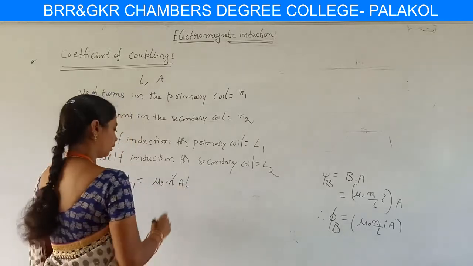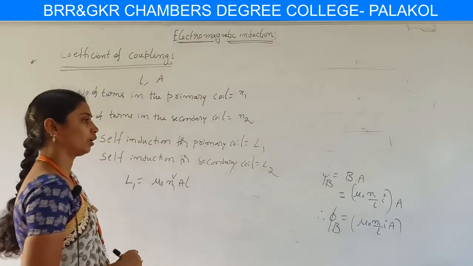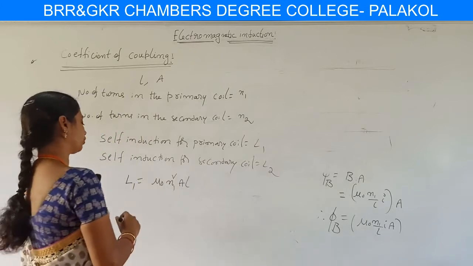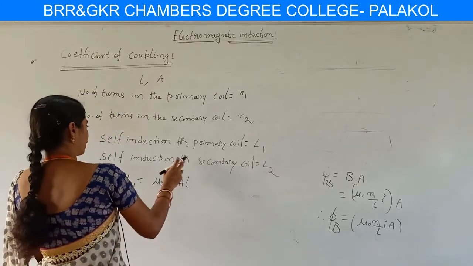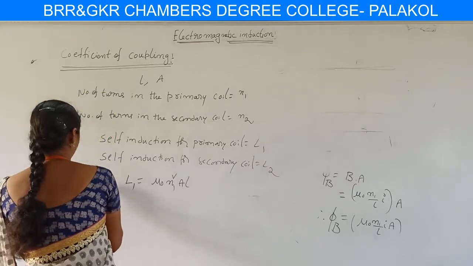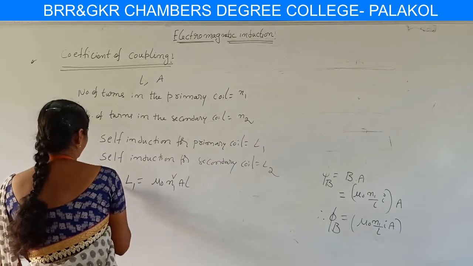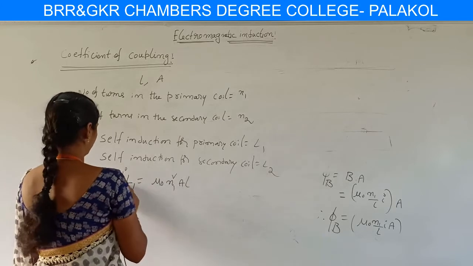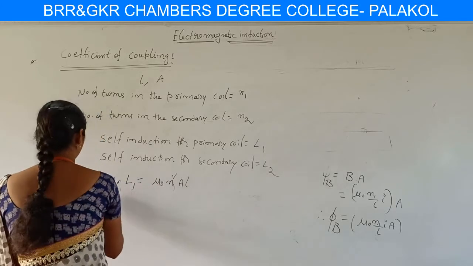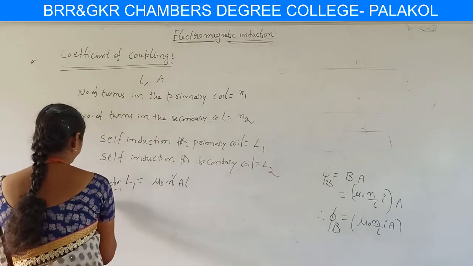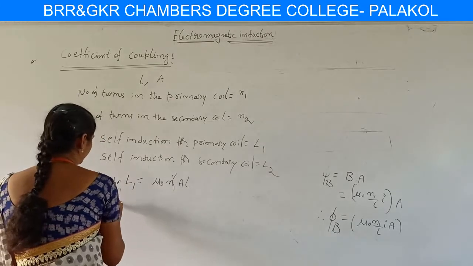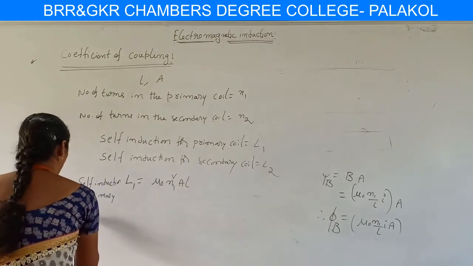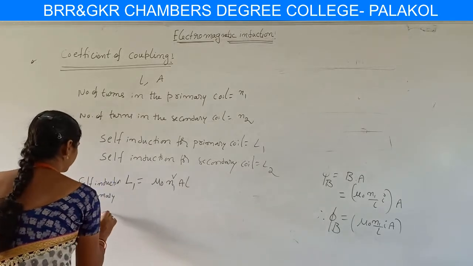Here we consider the primary coil, where the number of turns is N1. Then we can write L1, the self-induction for the primary coil, which is L1 equal to mu naught N1 square AL, and also the self-induction